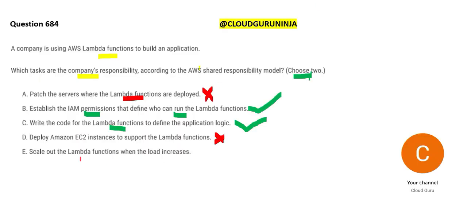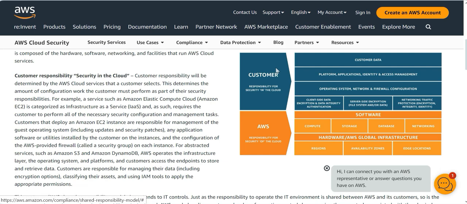Like earning money is the father's responsibility. Now option E says scale Lambda functions when load increases. Like I told, this is something which AWS will do.